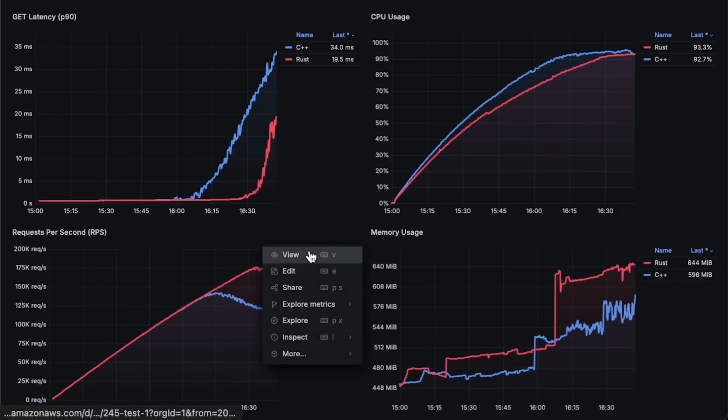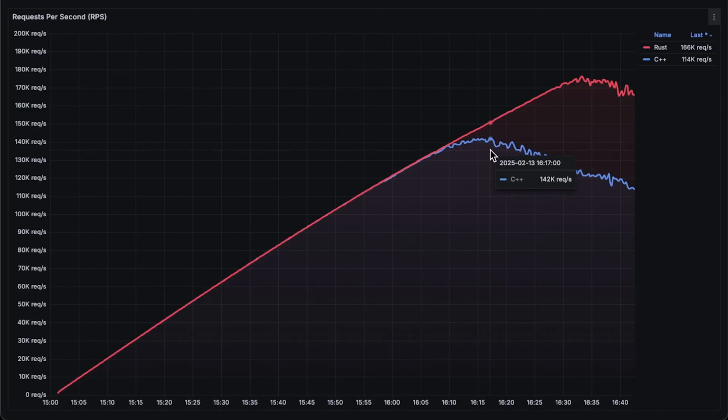First, we have throughput. Well, C++ only reached 142,000 requests per second, while newly improved Axum reached 176,000 requests per second. This time, Rust performed better compared to the previous benchmark with Go, since I used a smaller payload and I accepted a couple of PRs that improved the overall performance as well.